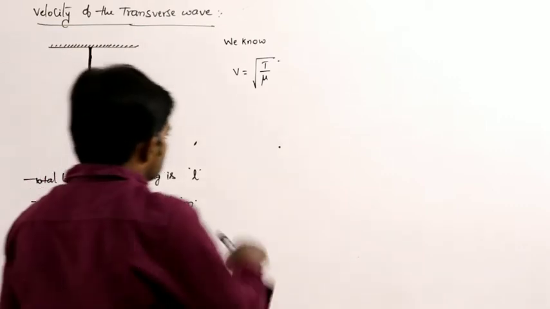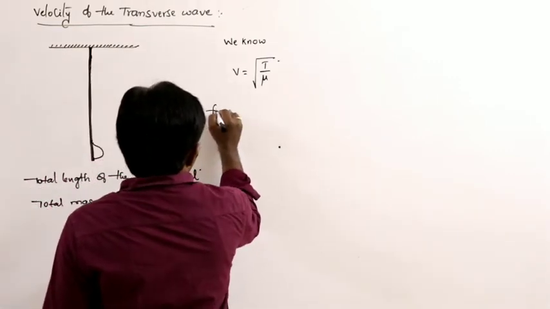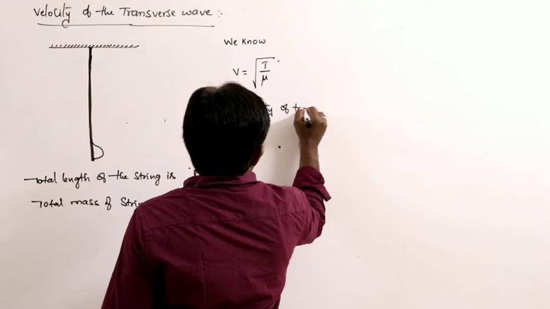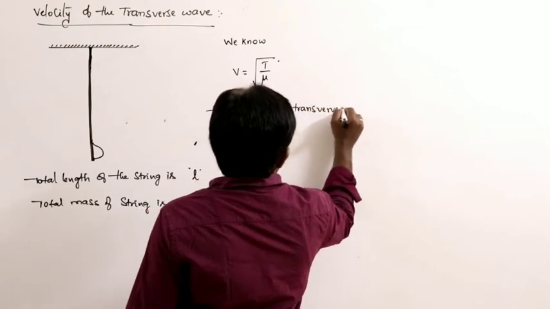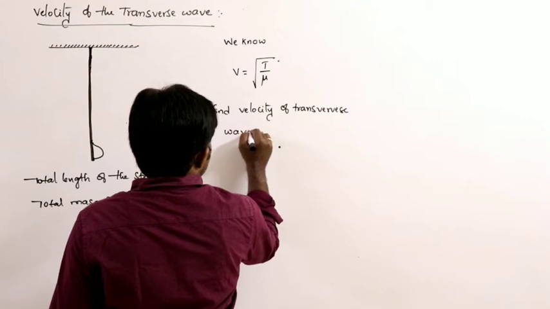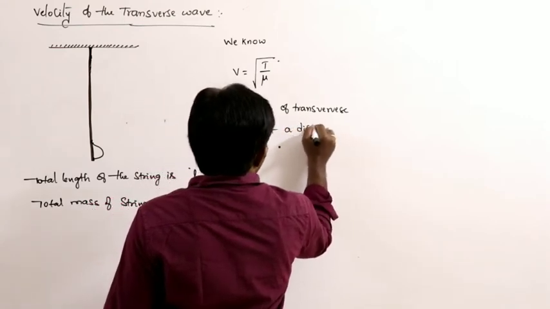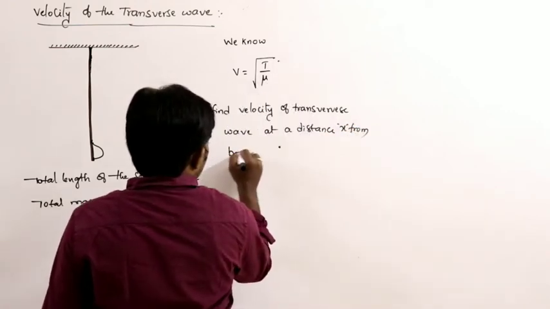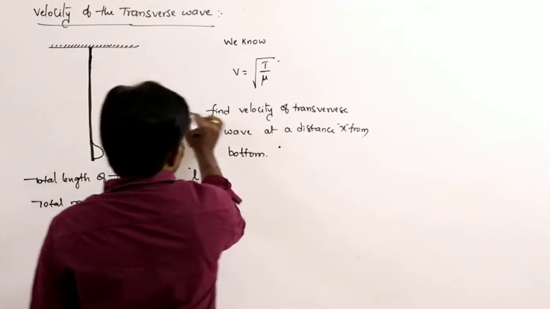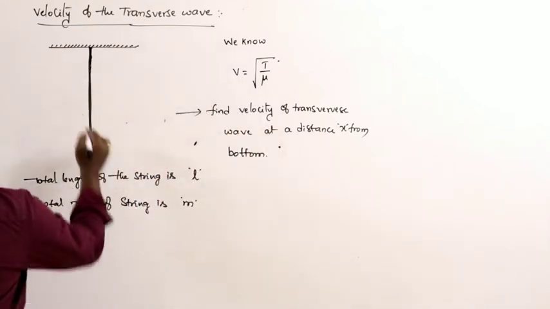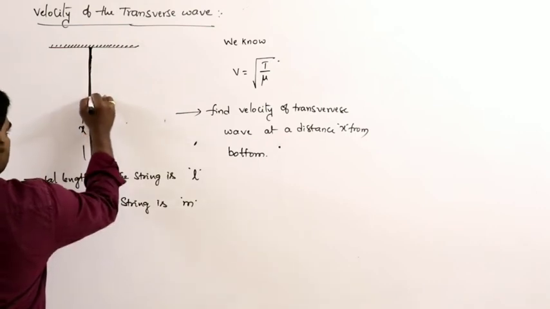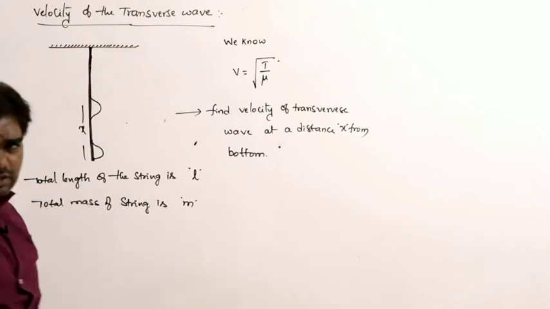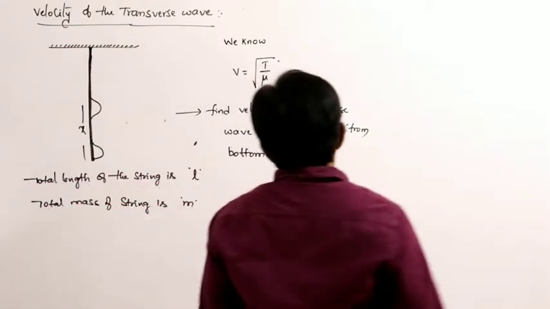So now, what we have to find is the velocity of the transverse wave or pulse at a distance x from the bottom. At this position, what is the velocity of the transverse wave? How can we calculate that?